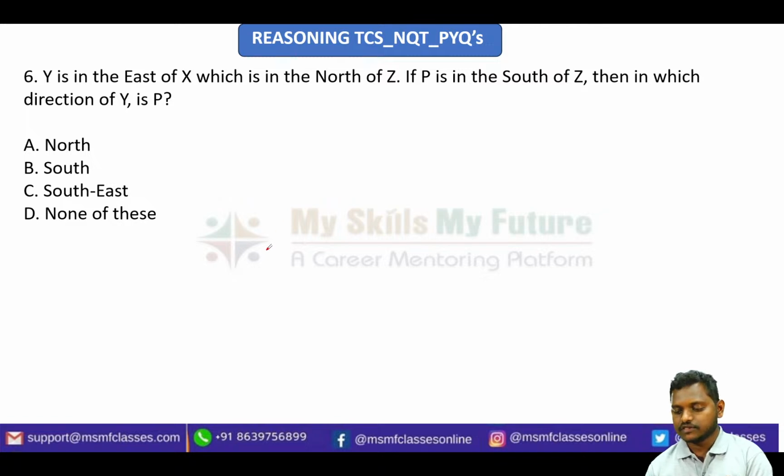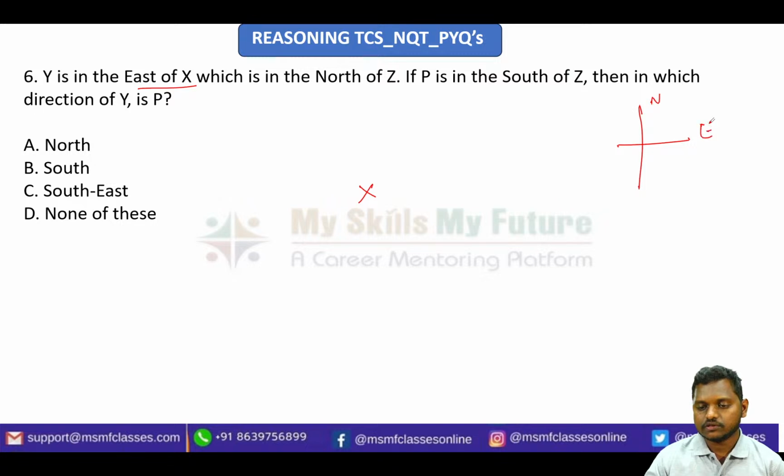Okay, so let us solve this question. Here you can see Y is in the east of X, right? So first of all, I'm just marking X here. So where is Y? East of X. So you know these directions: north, east, south, west. Very simple. So just keep an idea on these directions and then draw the diagram. So Y is east of X. X is here and east will be here, and I'm just drawing Y, and which is north of Z.